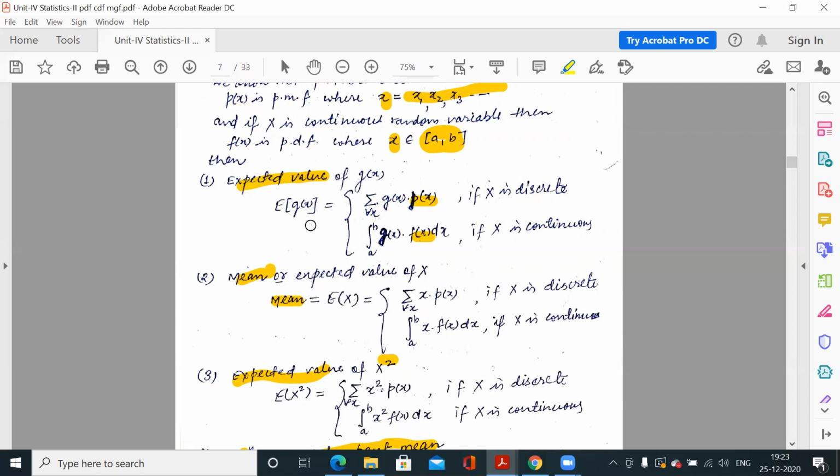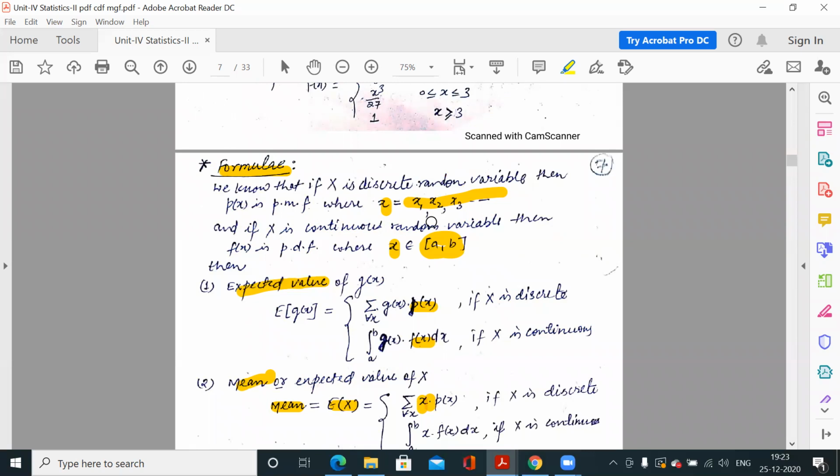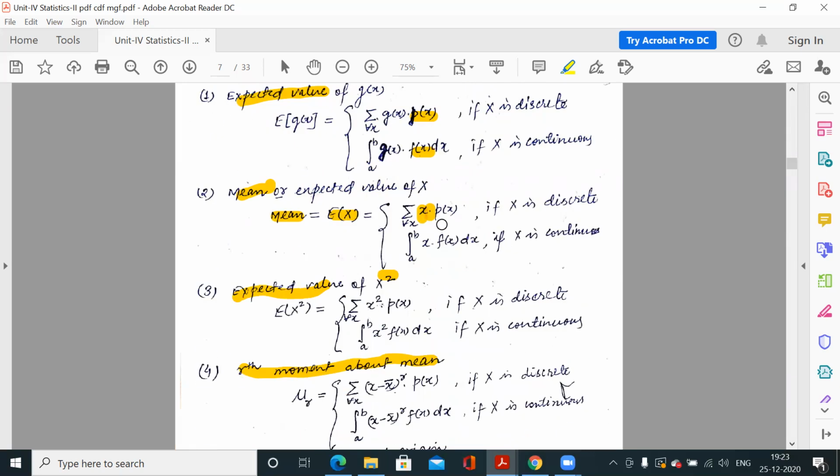Now gx is x, so expected value of gx, that means expected value of x, is equal to this: gx would be multiplied to px. So gx is x. Here we have capital X, here we have small x, because these are all possible values of capital X. Capital X may be small x1, small x2, small x3. So for all x, you have to multiply x dot px and then add. Similarly, if x is continuous, then this x would be multiplied to fx, and you have to integrate within the given interval a to b, x fx dx. So this is the mean value of any distribution, or expected value of x.